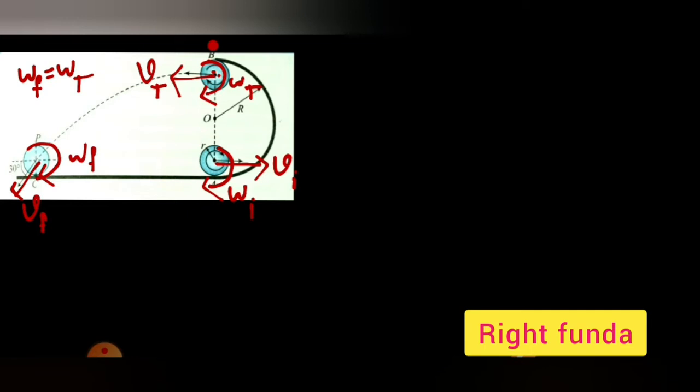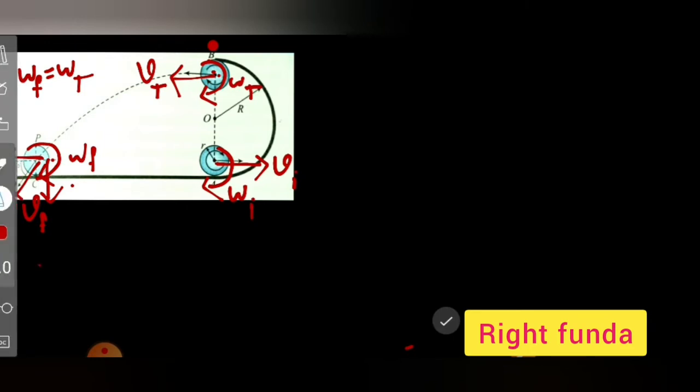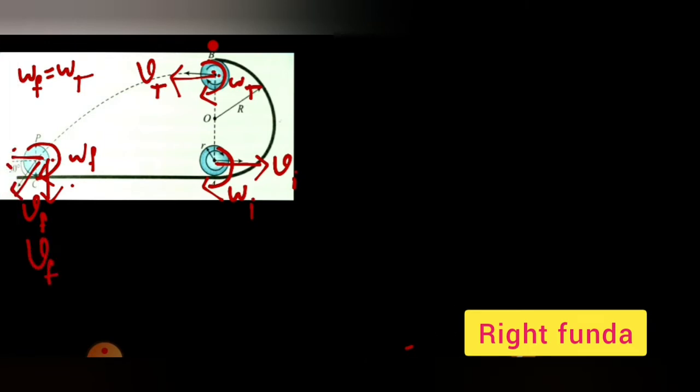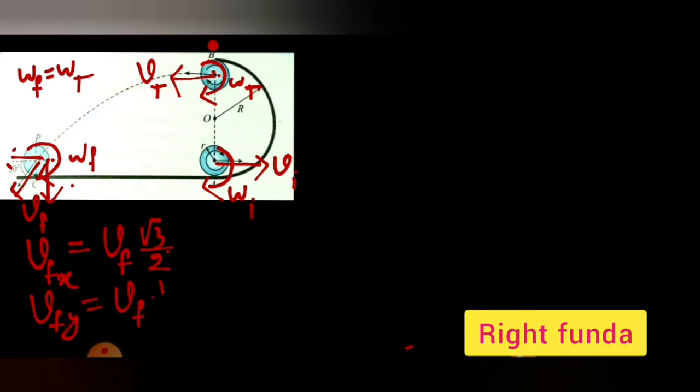Now this final velocity Vf can be resolved into two components, and the question says that it makes an angle of 30 degrees with the horizontal. So the x component of Vf will be Vf cos 30, which is Vf into root 3 by 2. And the y component of Vf, vertically downward, will be Vf sin 30, which is Vf by 2.